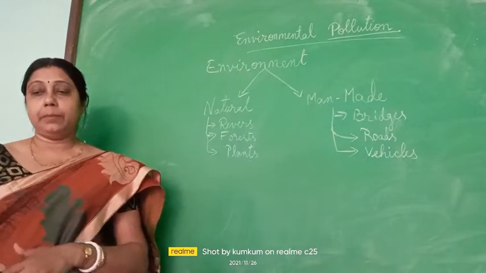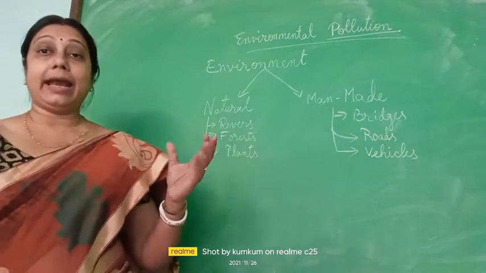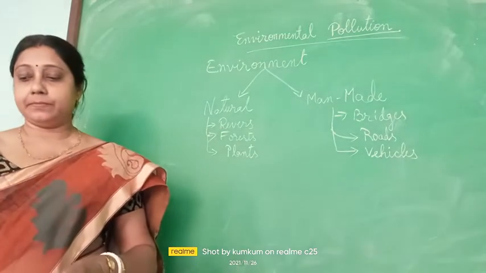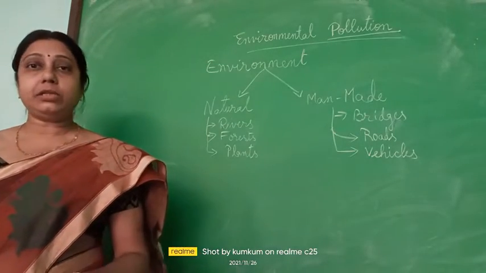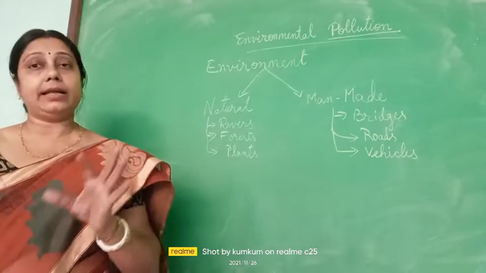Now human beings, pollution means what? Human beings are adding up the undesirable things with these natural things, and they are creating a disaster. Pollution is the sum total of undesirable changes in the natural environment.